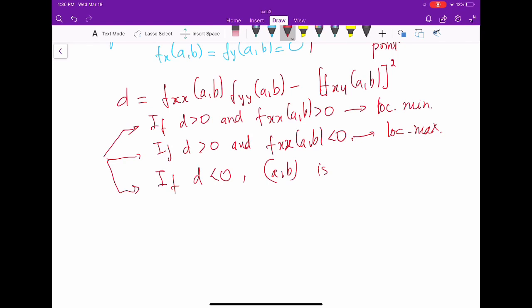I would write like this: saddle point. And when D is 0, there is no information.